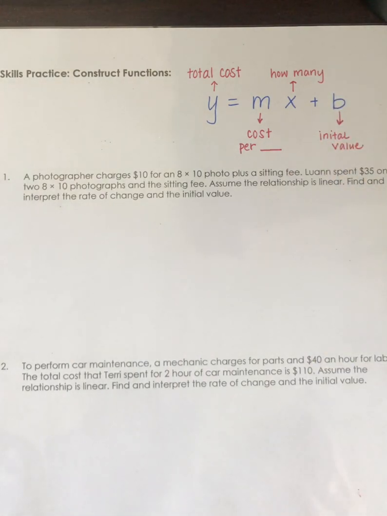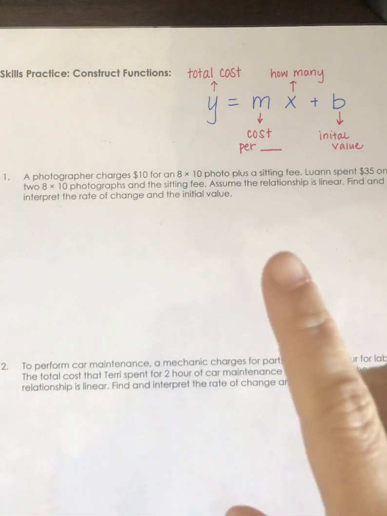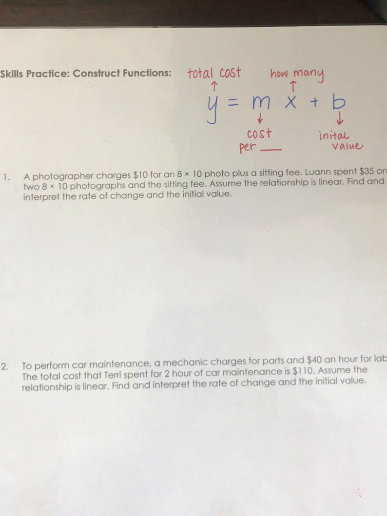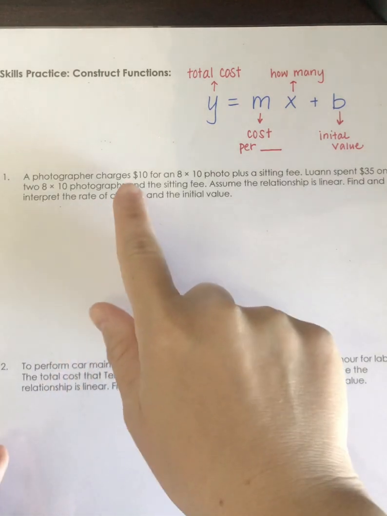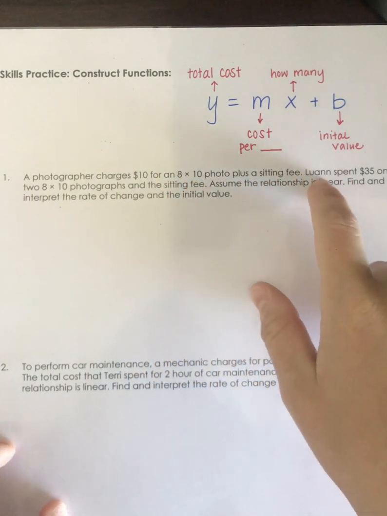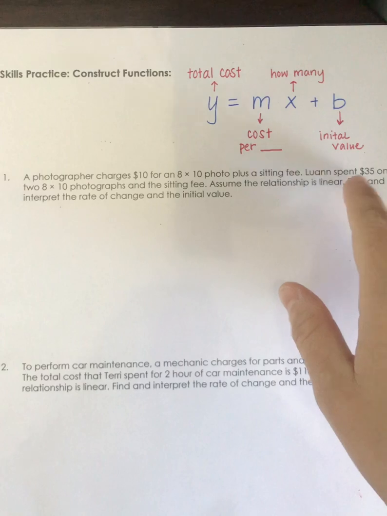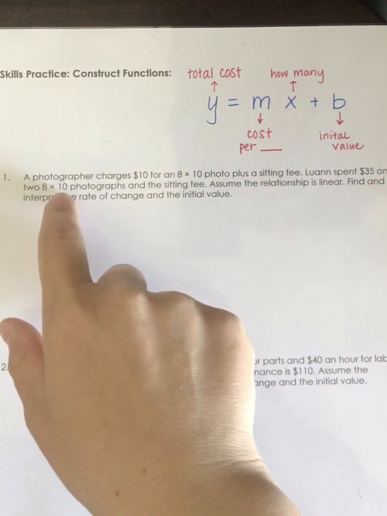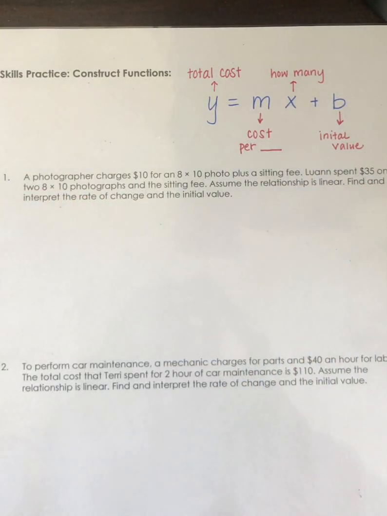So once again, my numbers have changed here. It's the same type of problem, but the numbers are a little bit different. So make sure you're doing your work based off of your problems. So mine says the photographer charges $10 for an 8x10 photo plus a sitting fee. Luann spent $35 on two 8x10 photographs and the sitting fee. Assume the relationship is linear. Find and interpret the rate of change and the initial value.